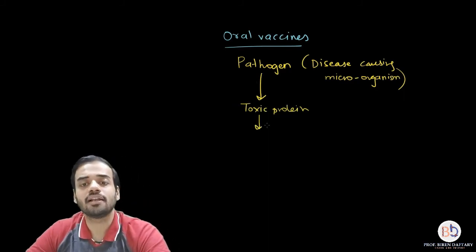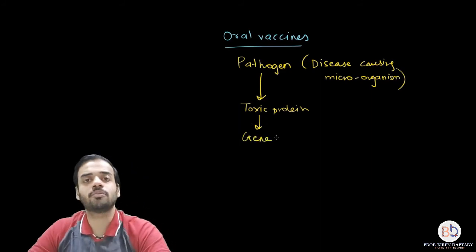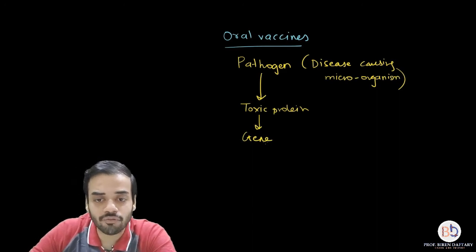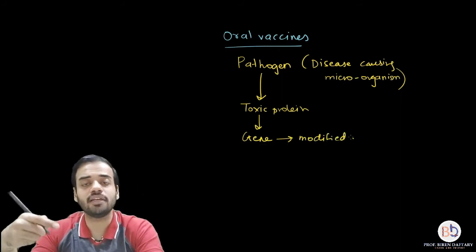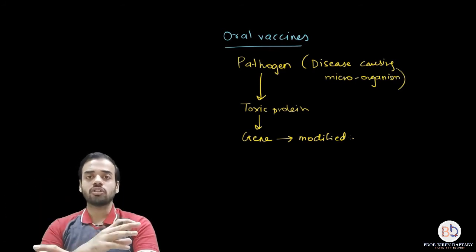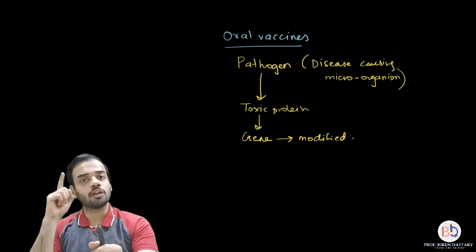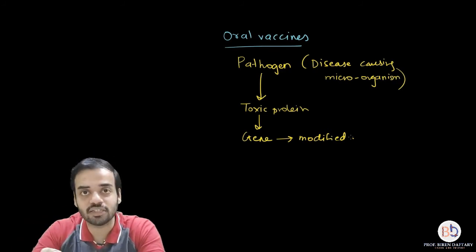I will get the gene which is responsible for the production of that protein. Obviously this gene will be modified so that the protein produced from that gene will be less toxic. Please remember, you cannot use the original gene, because then the host will produce the original protein, and that original protein will be harmful for the body. So you alter that gene so that the protein will be the same but less harmful.